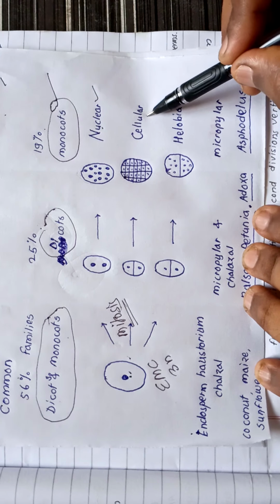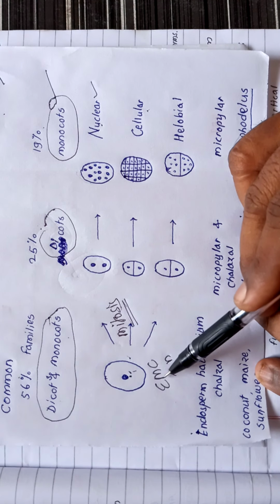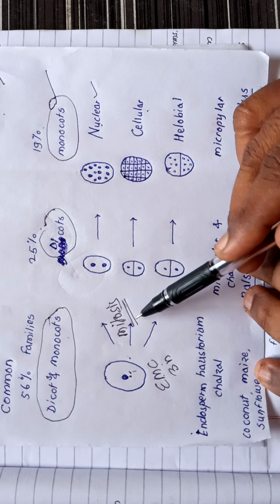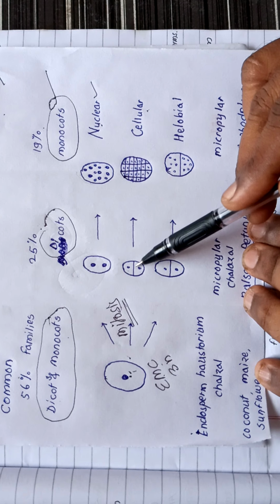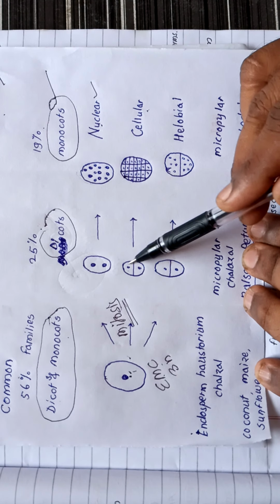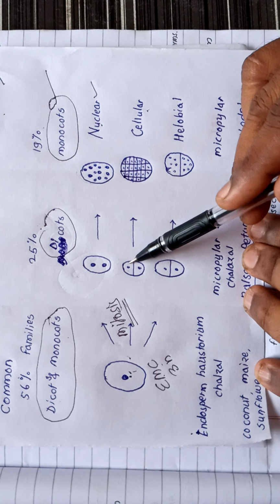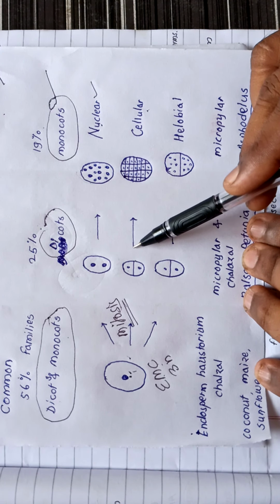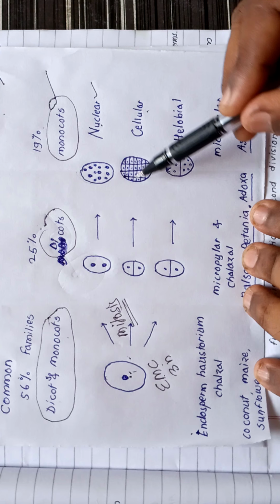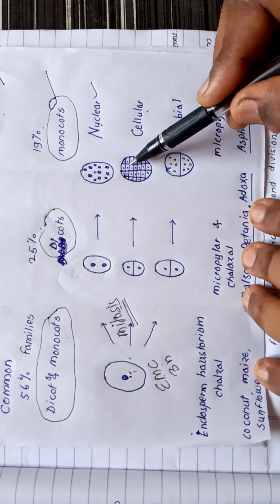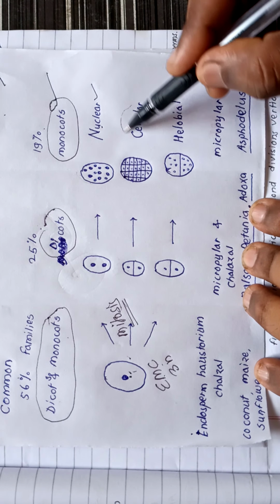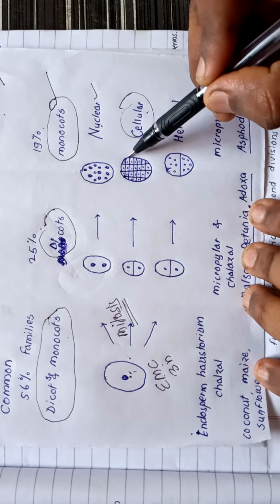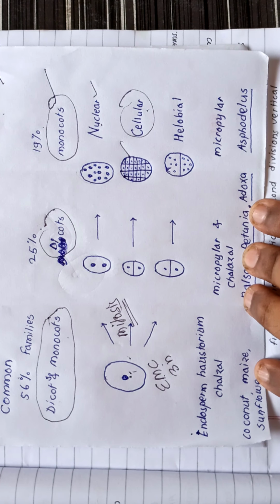What happens in cellular endosperm? The endosperm mother cell undergoes mitosis to form two nuclei, and immediately there occurs the cytokinesis. Two cells are formed. Again these cells divide, redivide. There occurs the nuclear division as well as cytoplasmic division. Both karyokinesis and cytokinesis occur and many cells are formed, and therefore it is called cellular endosperm.